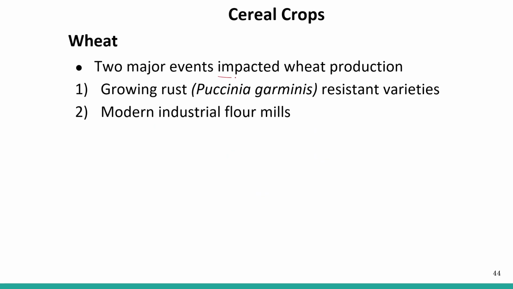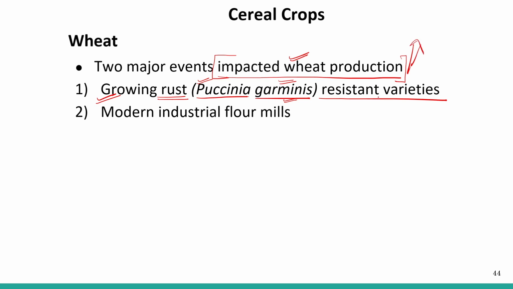Two major events impacted the wheat production. So there are two main things on which our wheat production depends. First one, stem rust. So this is a particular type of rust disease. Okay, rust disease that is caused by a fungus, Puccinia graminis tritici. So that is the name, Puccinia graminis, right? And if we have a wheat variety that is resistant to this particular fungus, then our production is going to increase.